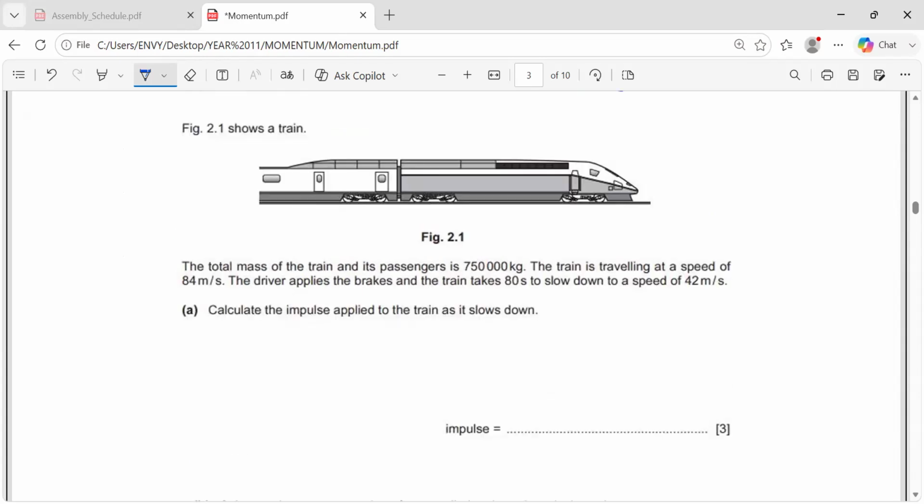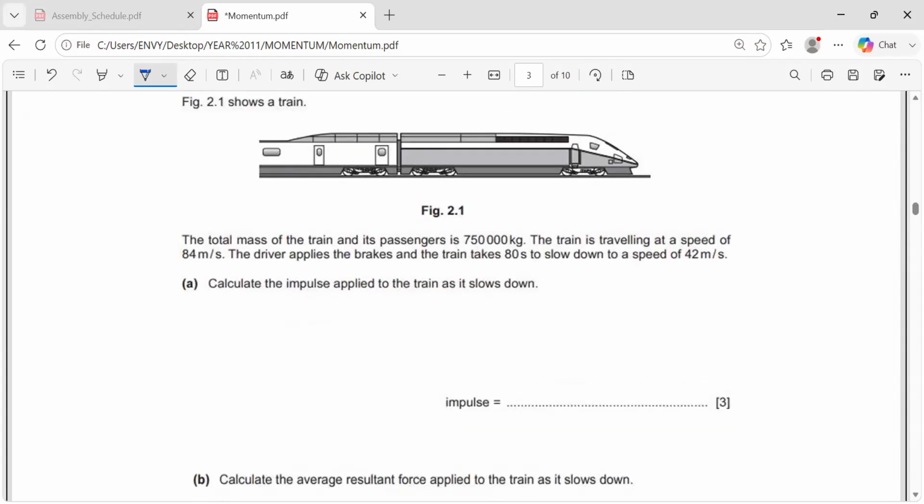Here is a question. Sorry, I already put it here. Here is a train. You can see the total mass of the train and its passengers is this.